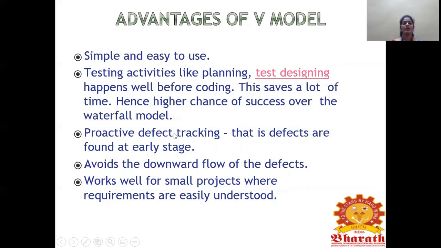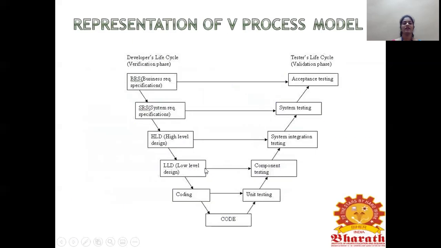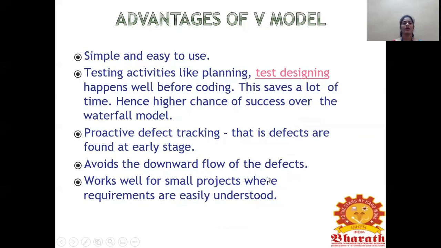And proactive defect tracking: if any defects are found, they will be found early itself. It avoids the downward flow of defects. If any changes are required, it will go to the subsequent phases only, not to the downward one.